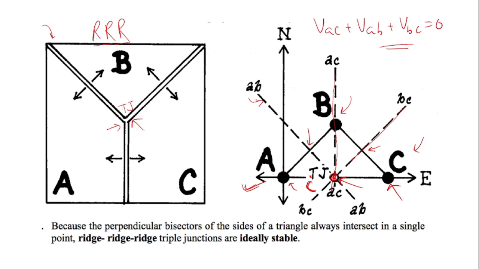And also one important thing, the RRR triple junction is the one which is stable in all of its orientations. Even if A, B, C change their positions relatively and still form a triple junction, that will always be a stable triple junction. So this is one kind of information I want to give to you. I hope I made the point clear on how you will identify it, though you will have a question in the end to solve for yourself, and also ask me doubts about anything.